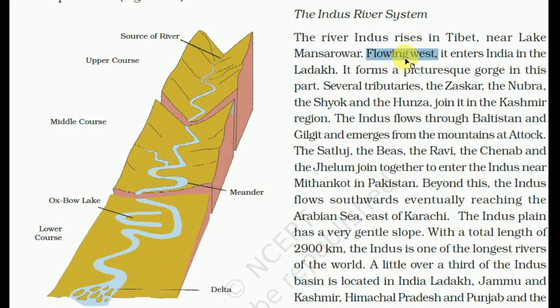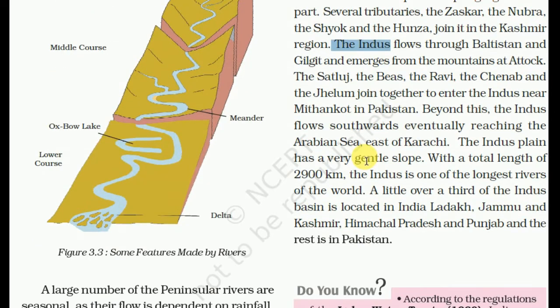Flowing west, it enters India in Ladakh. It forms a picturesque gorge in this part of Ladakh. Several tributaries, the Zaskar, the Nubra, the Shyok and the Hunza, join in the Kashmir region. The Indus flows through Baltistan and Gilgit and emerges from the mountains.